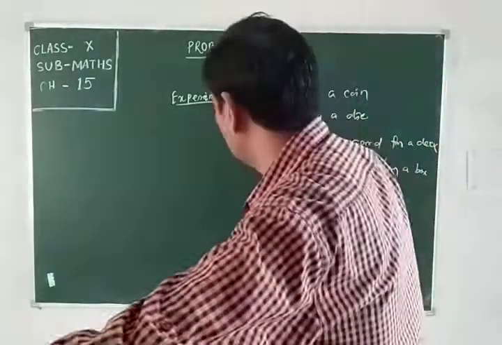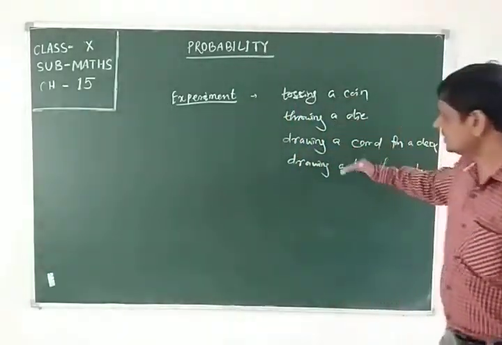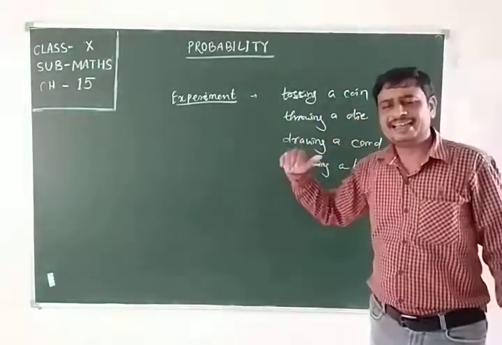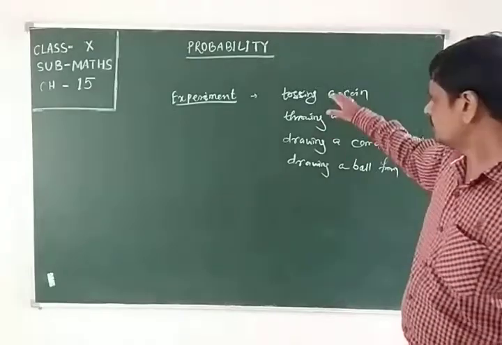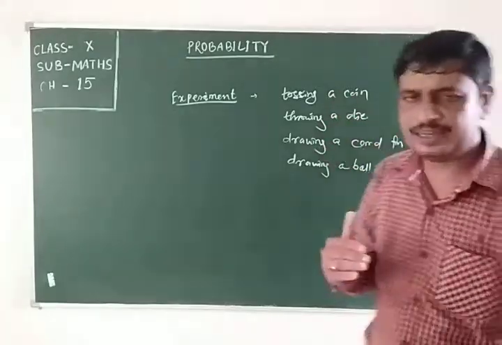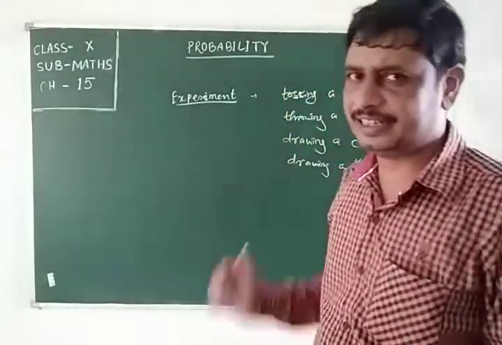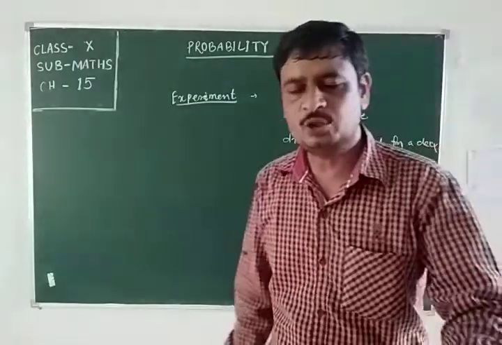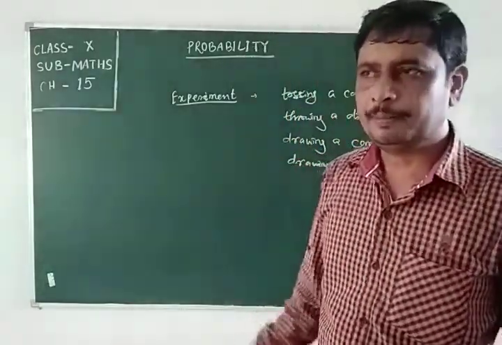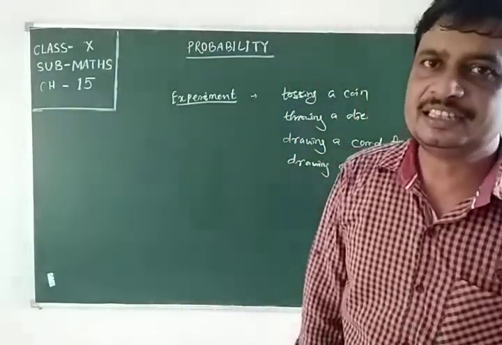Such activities that we do to get a result are called experiments, and the result obtained by doing the experiment is called outcome.